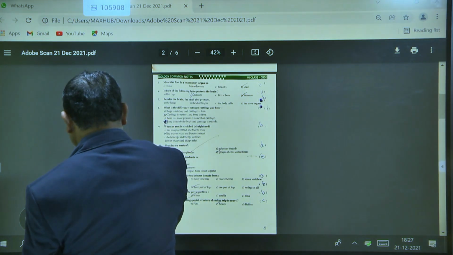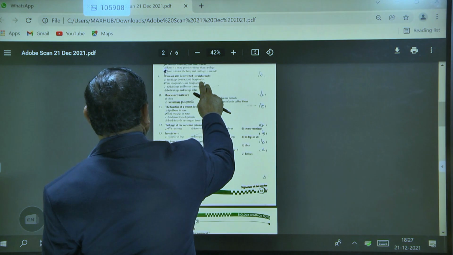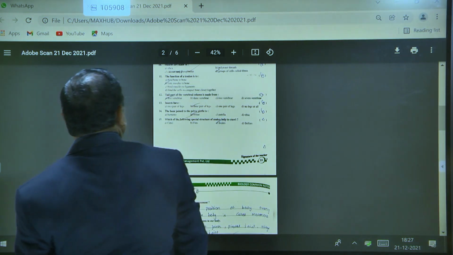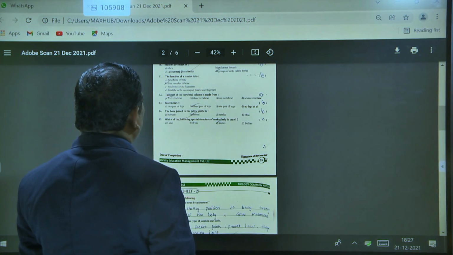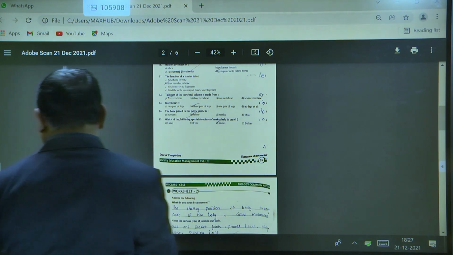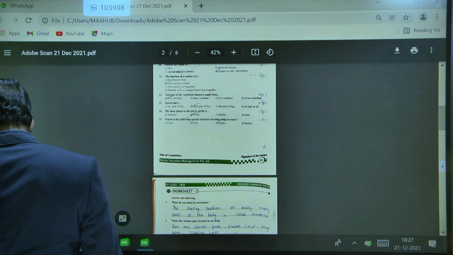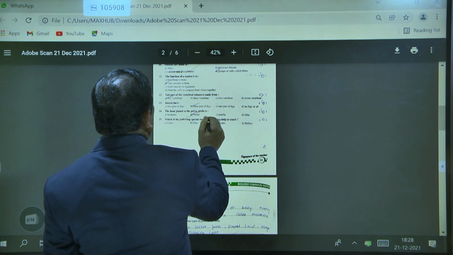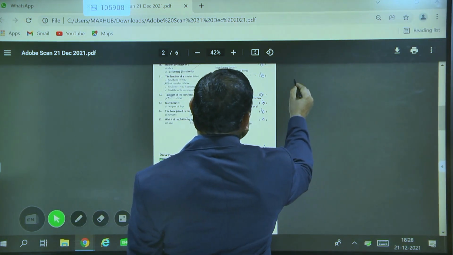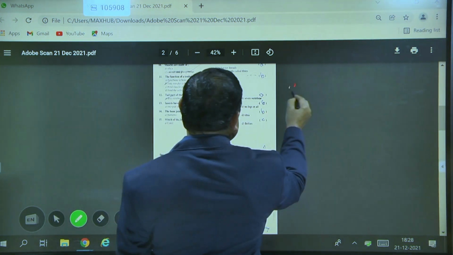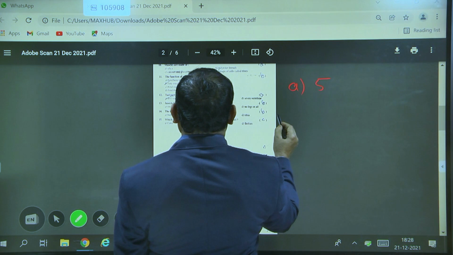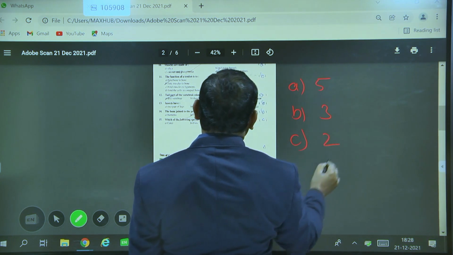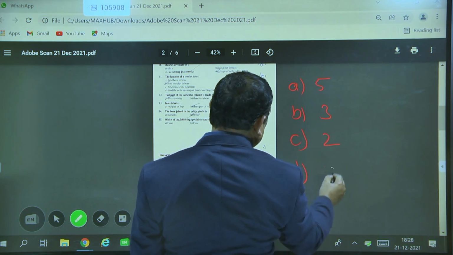Next is the 12th question. The tail part of the vertebral column is made up of: A, 5 vertebrae; B, 3 vertebrae; C, 2 vertebrae; D, 7 vertebrae.